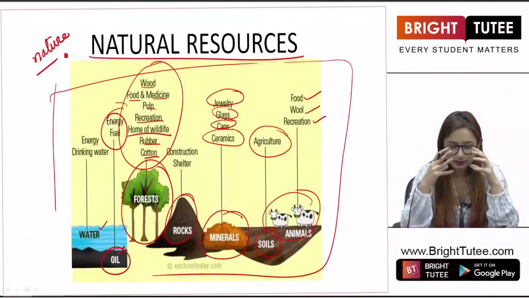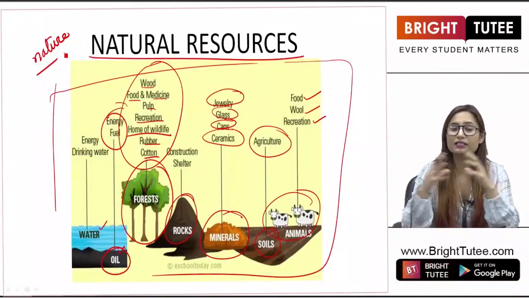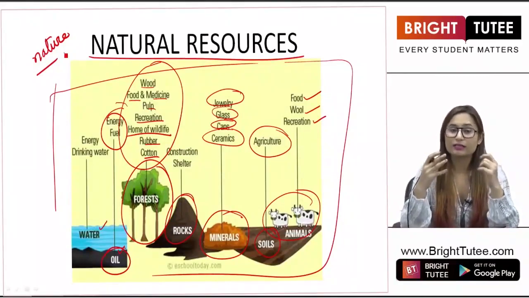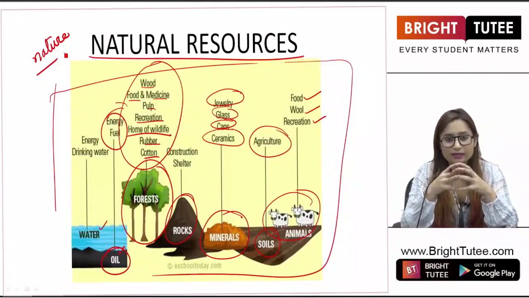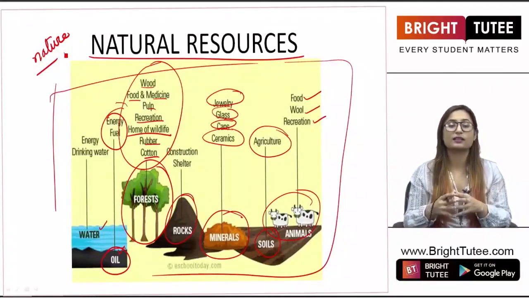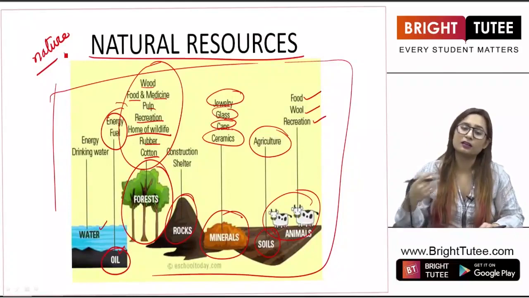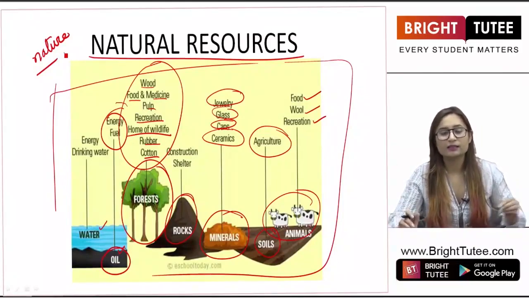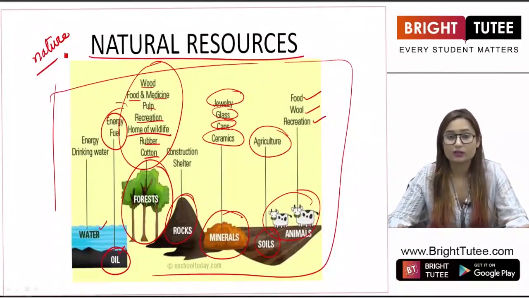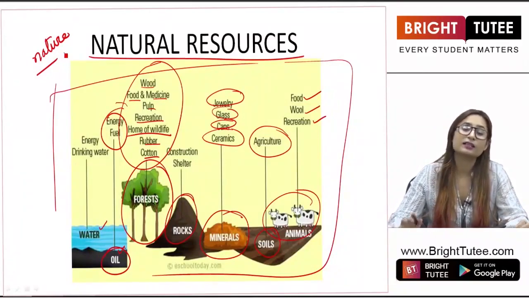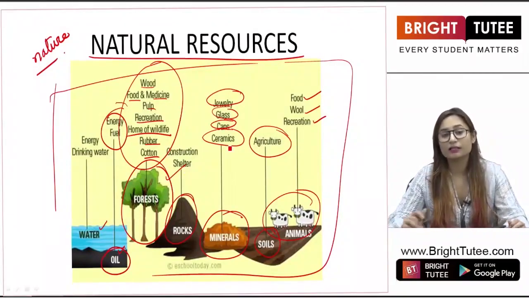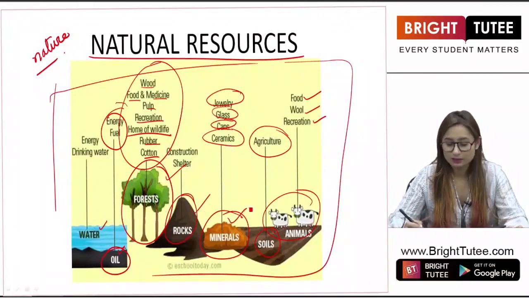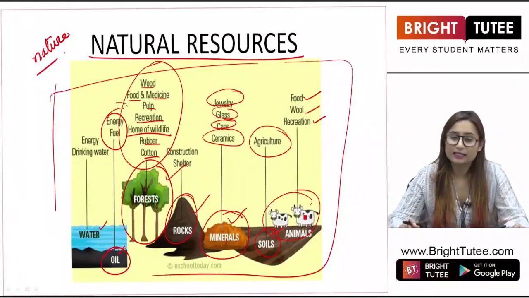Now students, you must understand that some of the resources are resources that will be present forever, but some of them will exhaust after some time, right? You cannot say that water present on earth is inevitable. It will be present no matter whatever the timeline is, it will be present forever. No, we cannot say that. At the rate at which we are using water, it is not necessary that it will last for a longer time. For example, forests, we are cutting down forests, we are using rocks, we are using minerals, we are using soils. We are basically using everything.